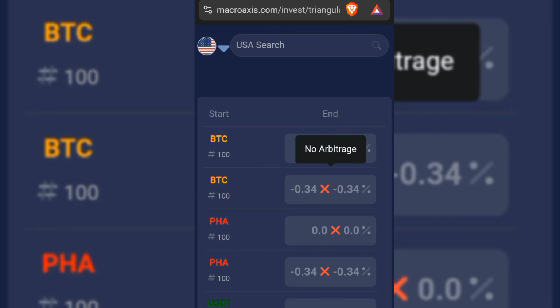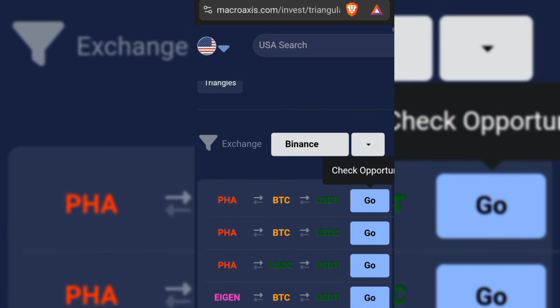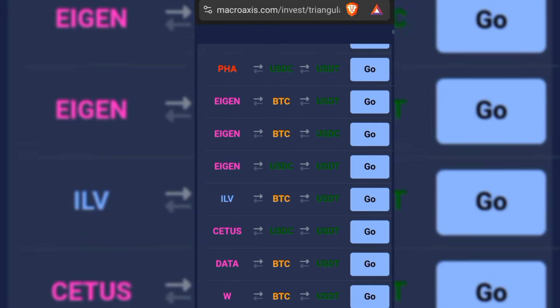The thing with this website is that everything right here is free, and you know that anything that is free will always stress you. Free things will stress you to the last, for real. So right here there are tons of coins, if not hundreds to thousands of them. So you are going to be making searches. Everything right here is going to be done manually. Okay, let me just show you something.